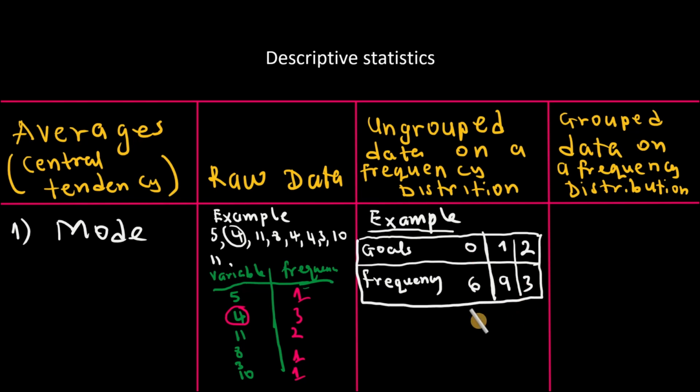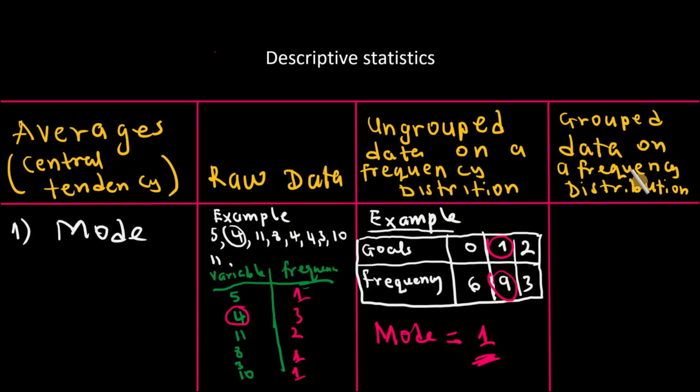When data is presented this way, we say it is ungrouped data on a frequency distribution. To get the mode of this data, we look for the data value with the highest frequency, and here it is 1. The frequency of 1 goal scored is 9, and 9 is the highest frequency. So here the mode is equal to 1.